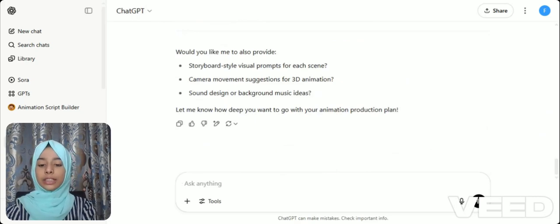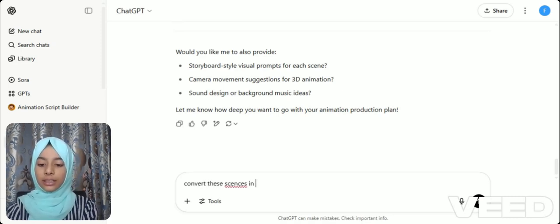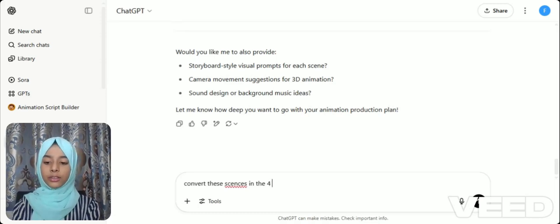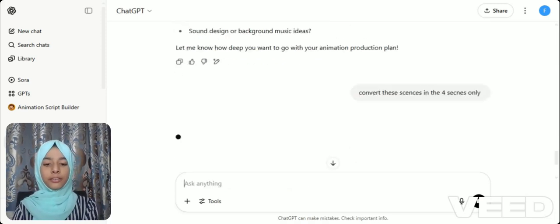So first of all, we'll tell ChatGPT to convert these scenes into only four scenes. You can also find this prompt in the description. This is the second prompt. I will enter it.